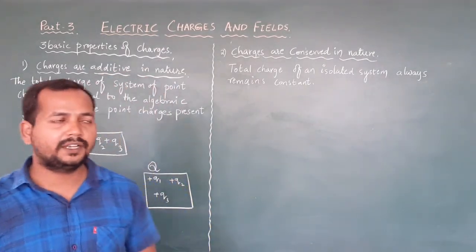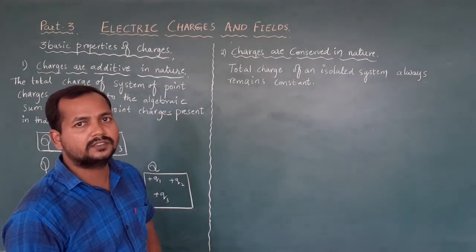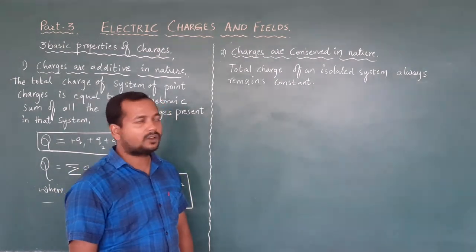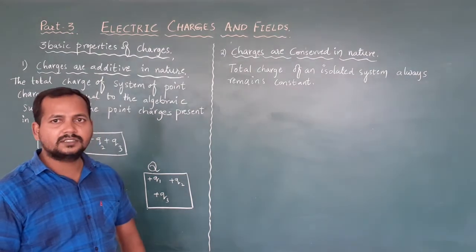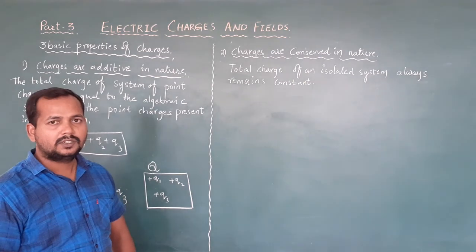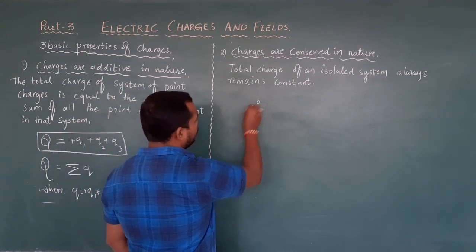The second property is charges are conserved in nature. What do you mean by conserved? Here, the total charge of an isolated system remains always constant. What do you mean by this? To understand this, let us consider a particle which is neutral, which is called a neutron. But a neutron has zero charge.